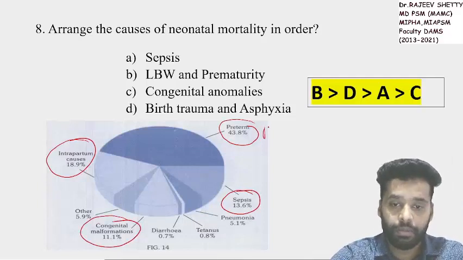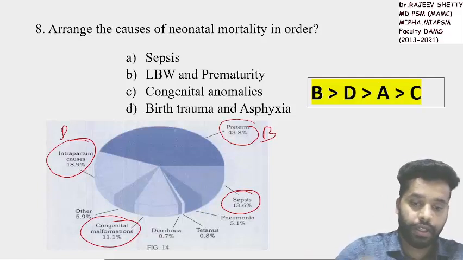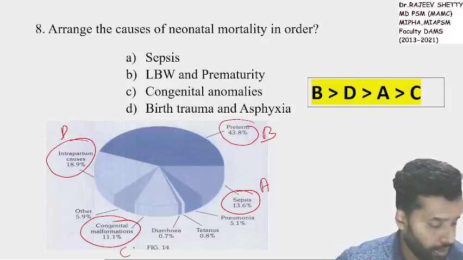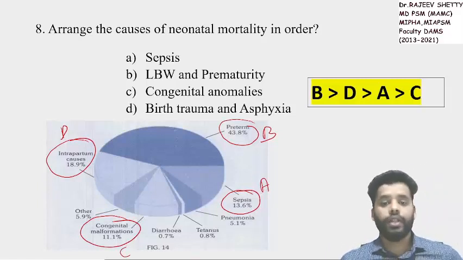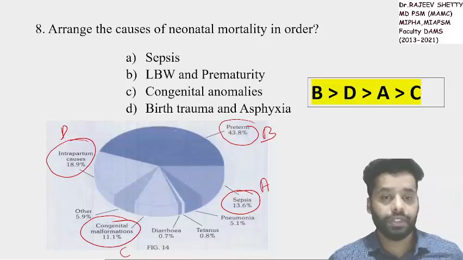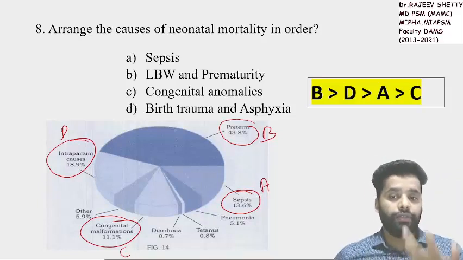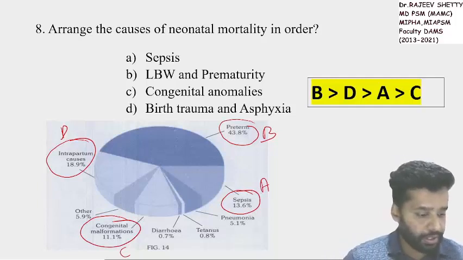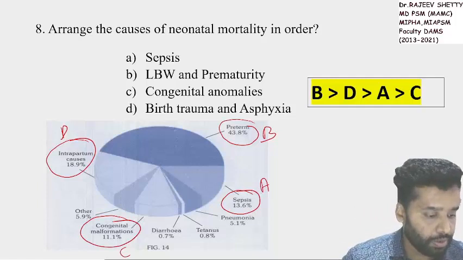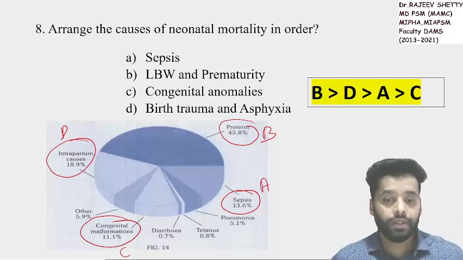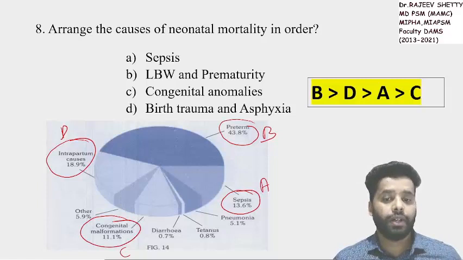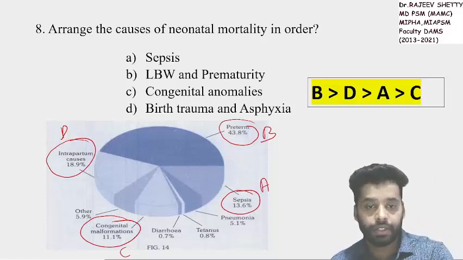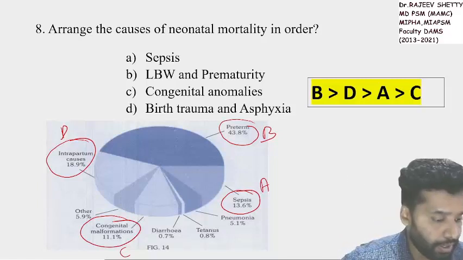You can see here B, D, A, C. We have to arrange in the order. If these were the options given as per the recall, then based on the reference textbook: preterm, then intrapartum causes like trauma and asphyxia during delivery, then sepsis, then congenital malformations.